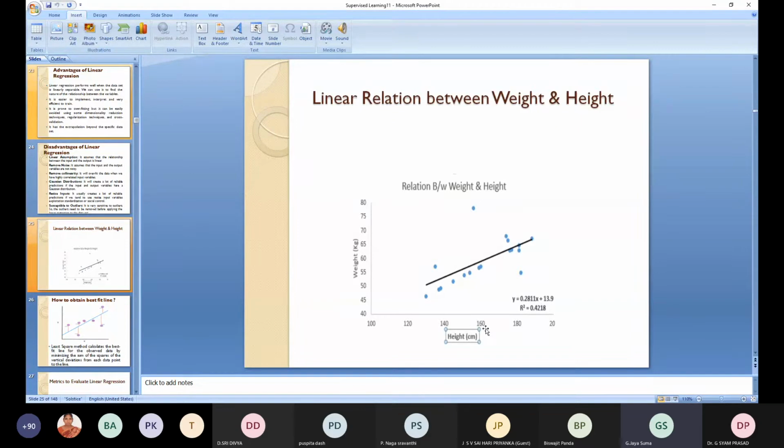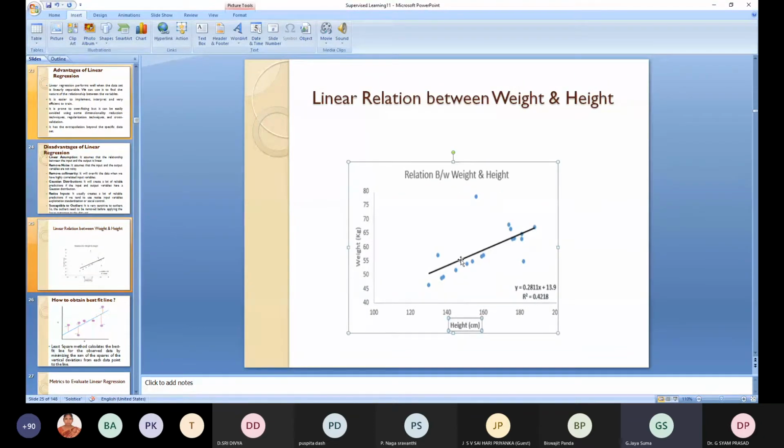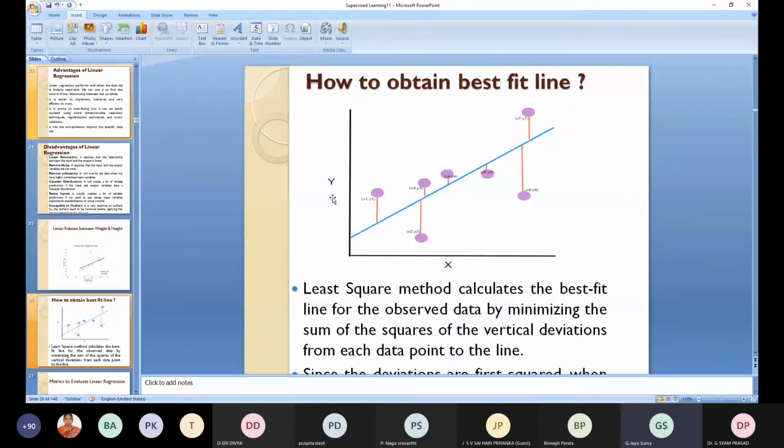Whatever the input data is, based on that you will find the straight line. If the height is 145, what will be the weight? The weight will be around 58. That is how we can find the linear relationship.